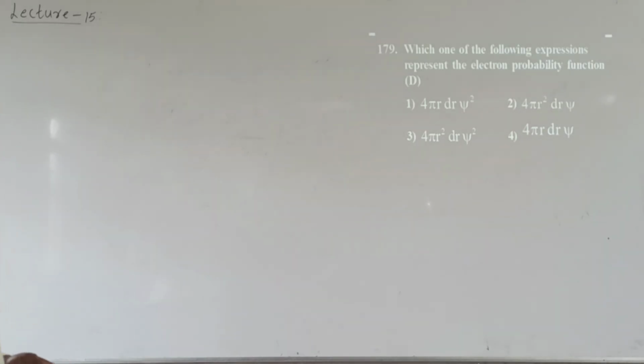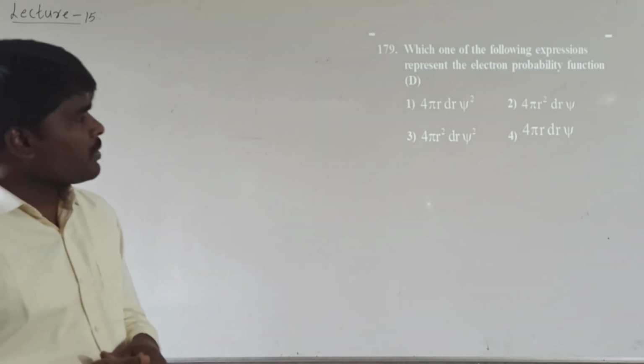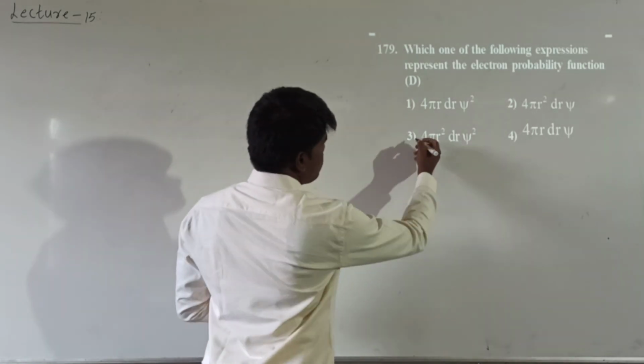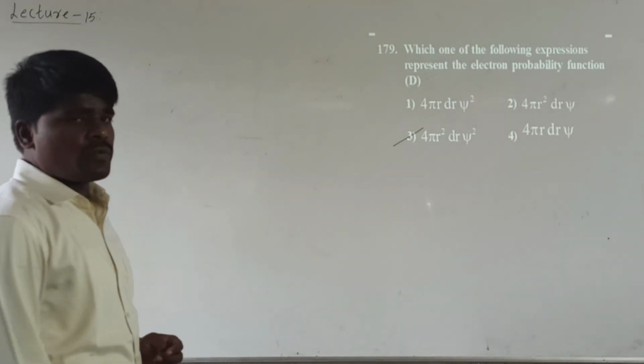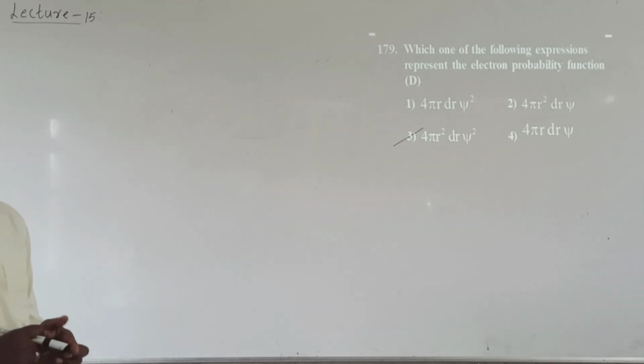Which of the following expressions represents the electron probability function? This is a concept from quantum mechanics. In quantum mechanics, the electron probability function is basically represented by 4 pi r square dr psi square. This is a direct question. This function will represent the electron probability according to quantum mechanics.